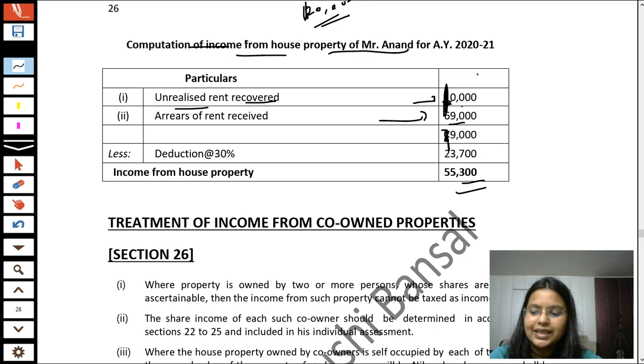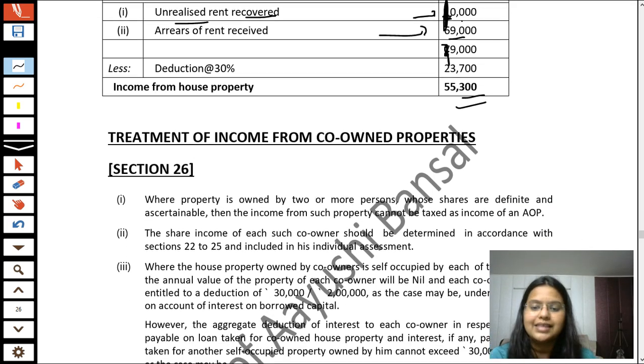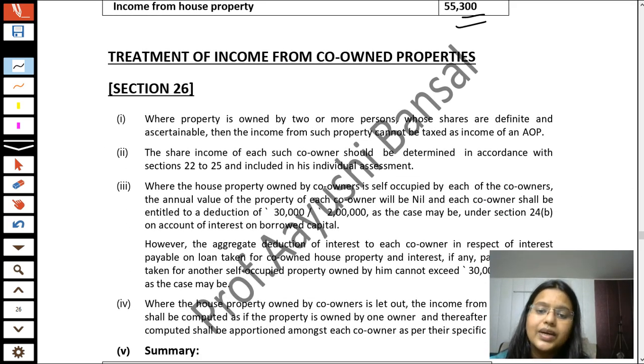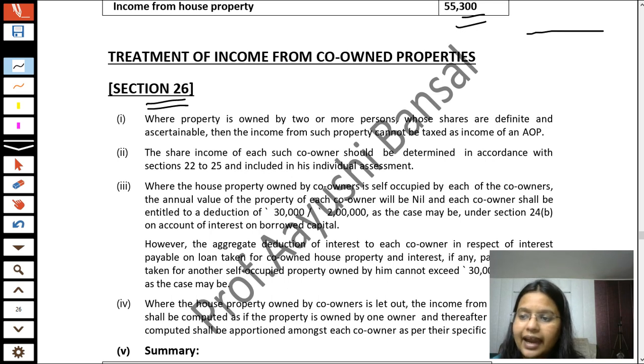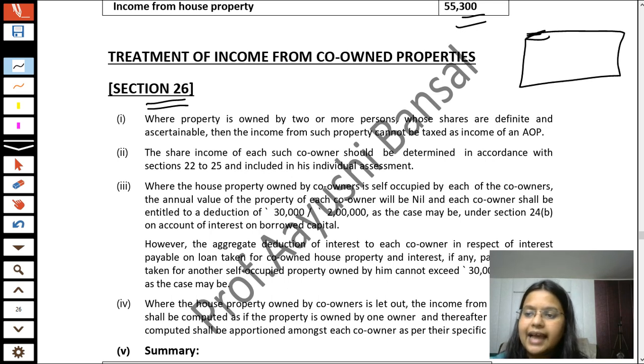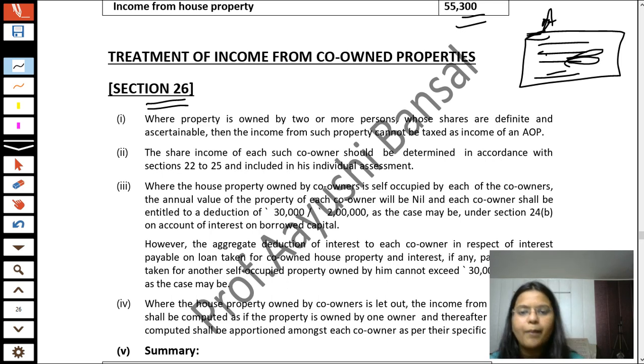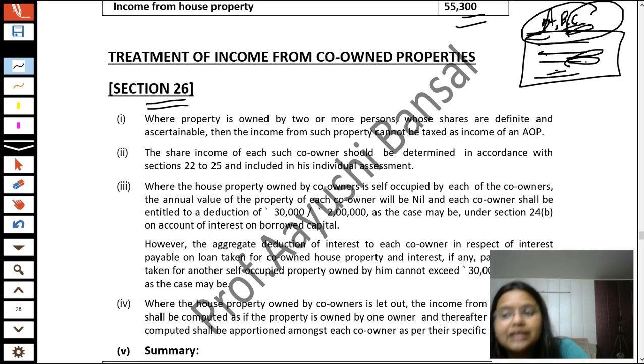Okay. Now student, the next section is section number 26. In section number 26, it is said that if a house property is co-owned by two or more owners, it means this is a house property and the owners of this house property are Mr. A, Mr. B and Mr. C. So now how will this property be taxed in the hands of Mr. A, B and C? Okay, friends.